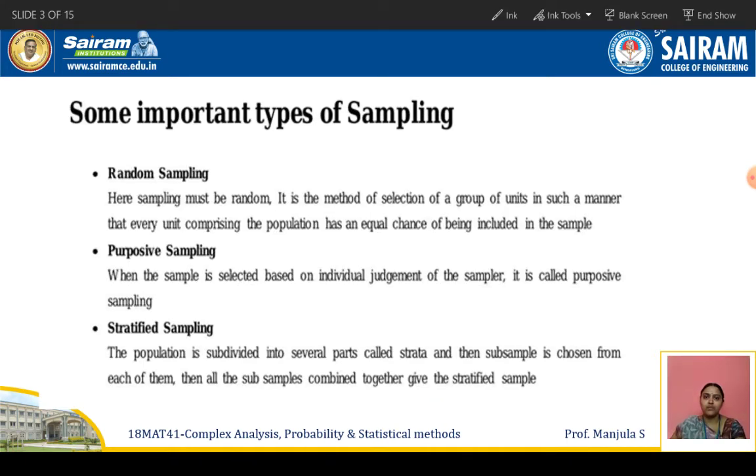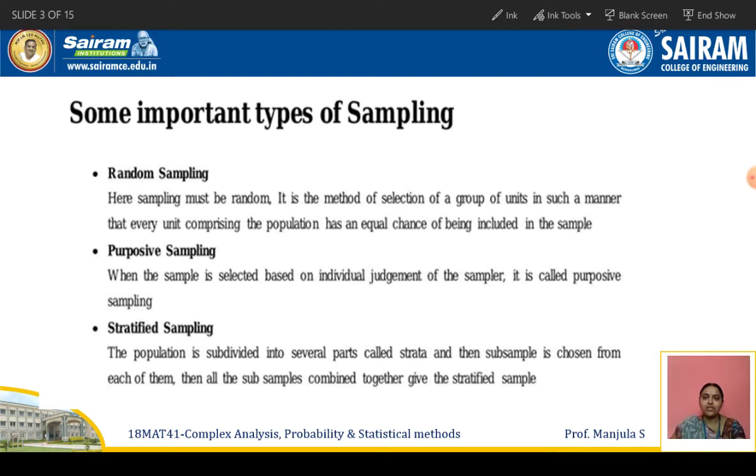Some important types of sampling are there, and now we are going to discuss them. The first one is random sampling. What is meant by random sampling? Here the sampling must be random. It is the method of selecting a group of units in such a manner that every unit comprising the population has an equal chance of being included in the sample. It means in a universe, each and every part has an equal opportunity to be selected. That is random sampling.